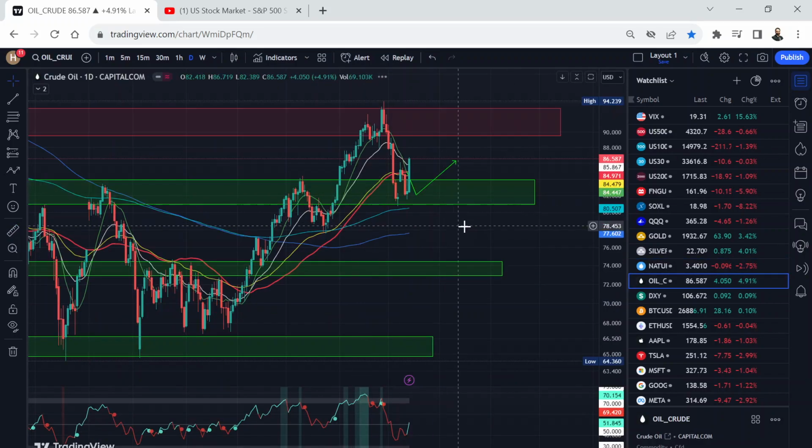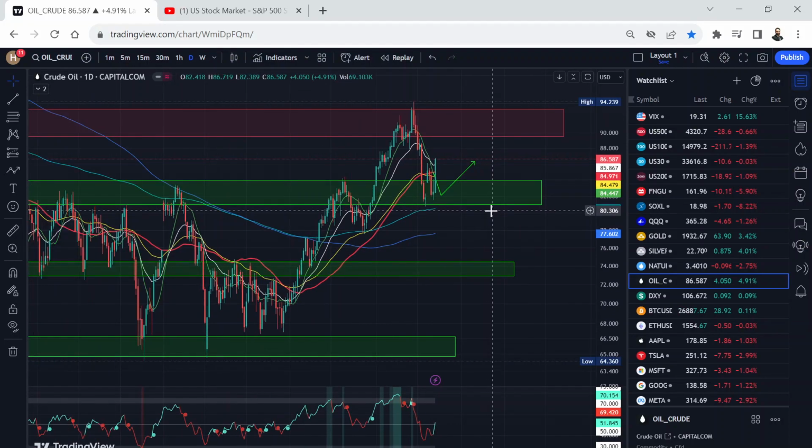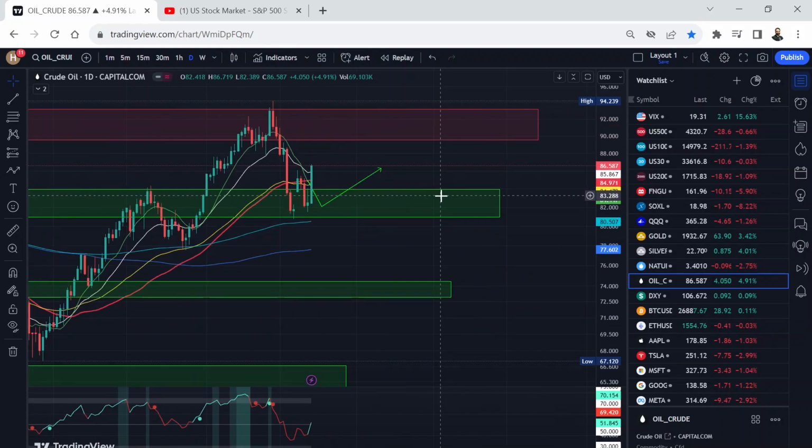All right. Crude oil, massive pump, and you can see I was finding support. I was looking for support here. It came back to this support box, and you can see my projection. It is already now above all moving averages again. Now crude oil can still go higher. Actually, I'm a bit bearish.